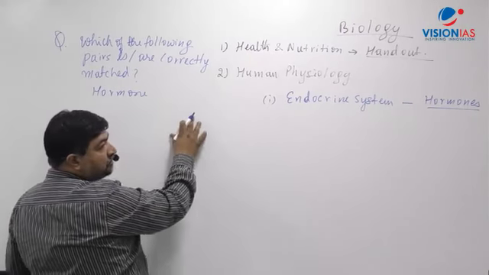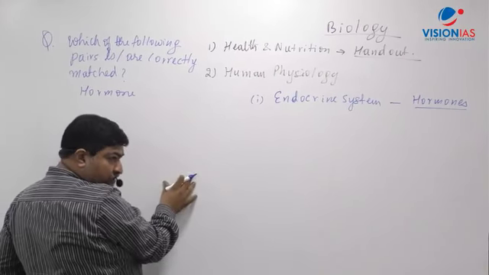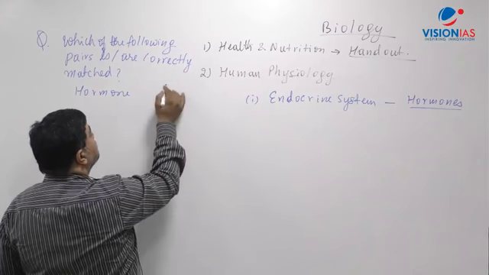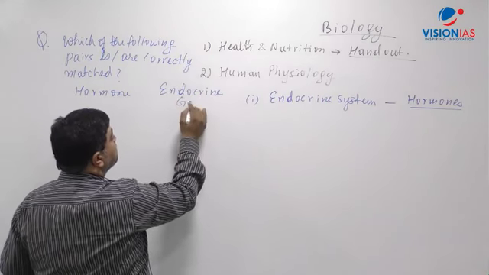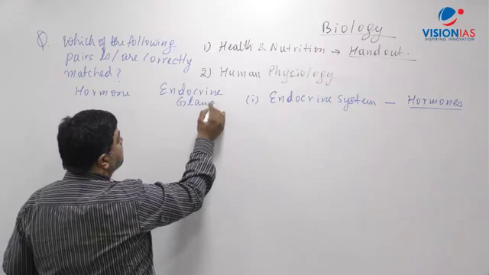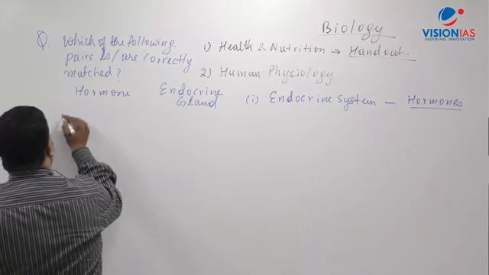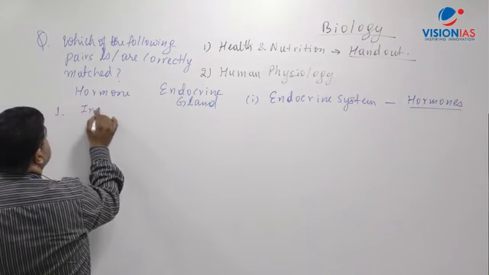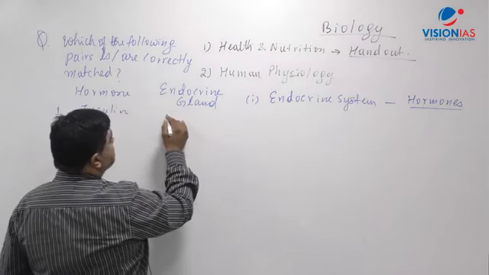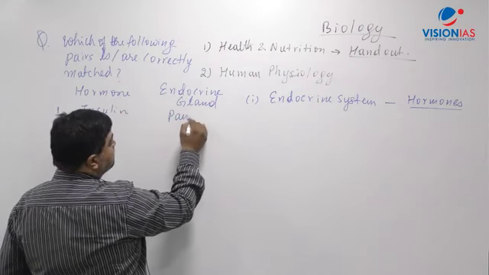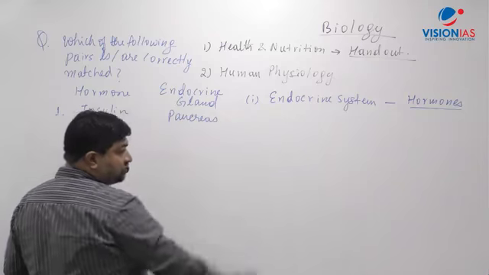One way can be the name of the hormone, endocrine gland, that can be given. Let's say, for example, I'm giving you this choice, endocrine gland, right? And let's say first one, insulin, right? And I'm giving here, this is a pancreas, which you all are aware of.